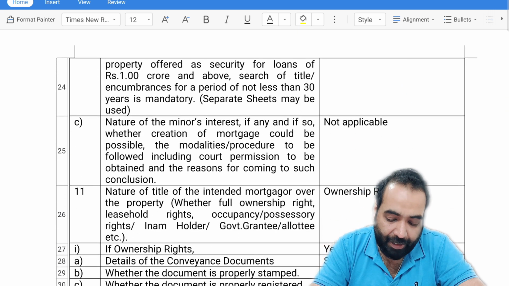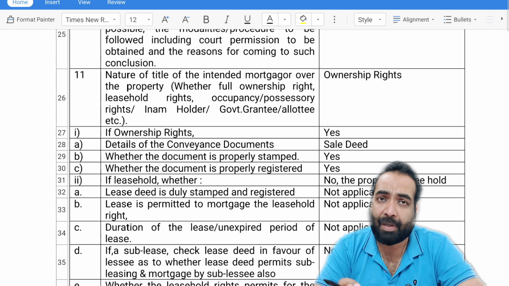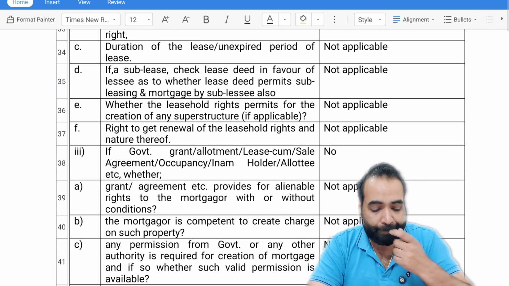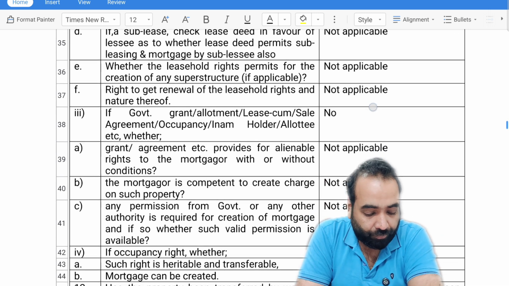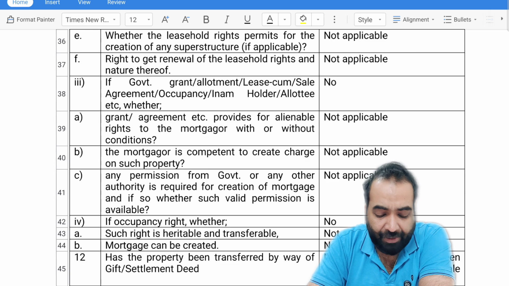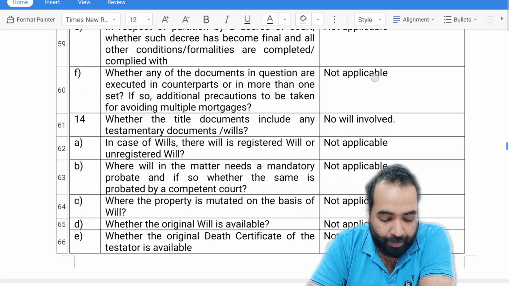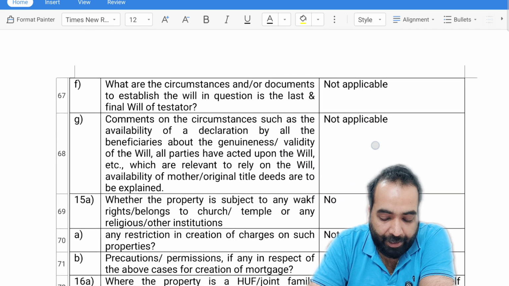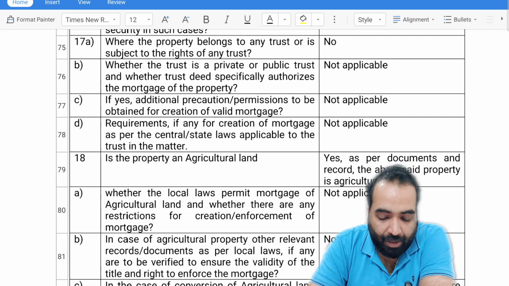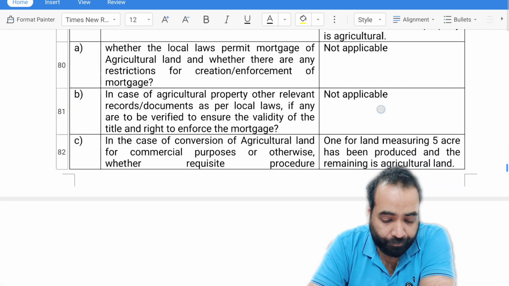So again, he will give further information about the ownership rights: that the property is freehold, and the owner has full legal right over the property. If he is not able to retrieve any information, he will mention it as not applicable, right? So I am slowly scrolling it down so that you can read. That is not applicable information. The property is self-acquired property. As per the property documents, the property is agriculture.